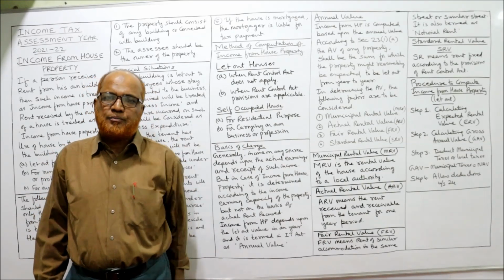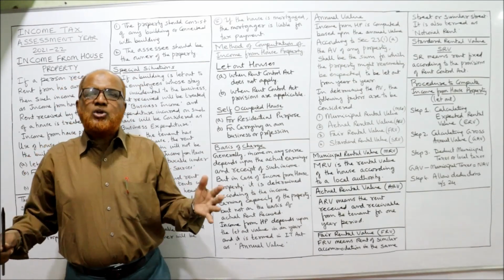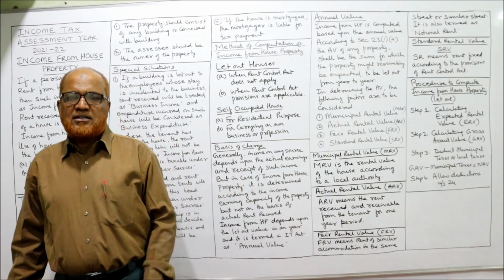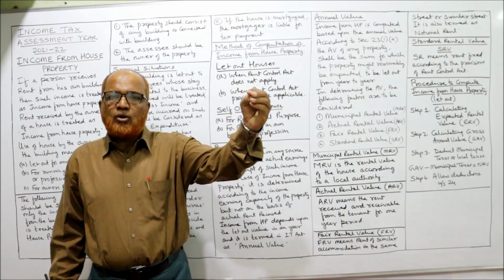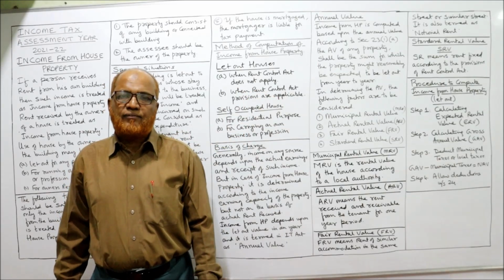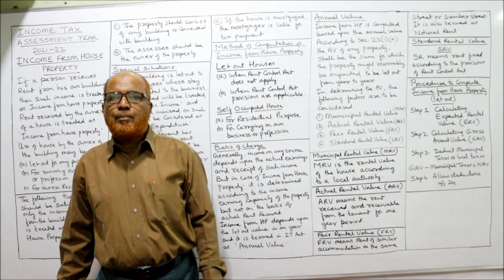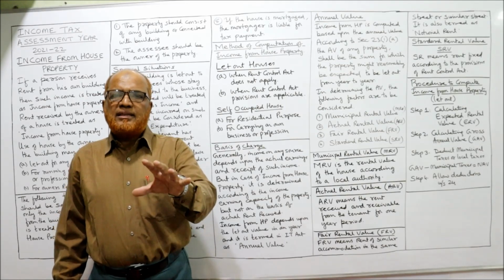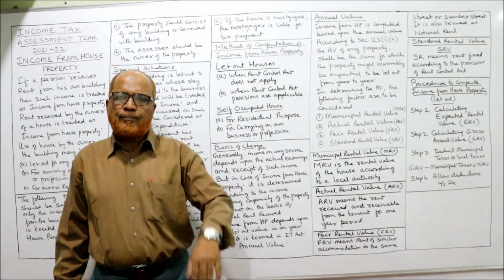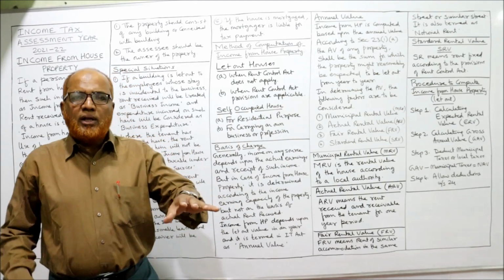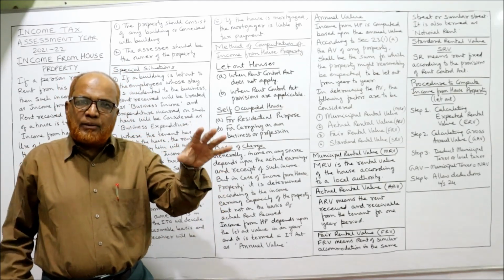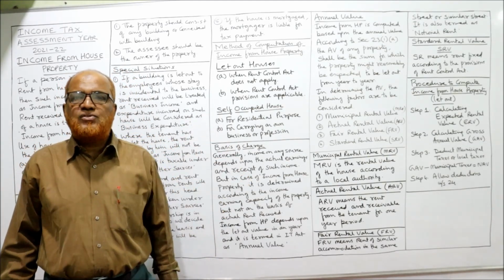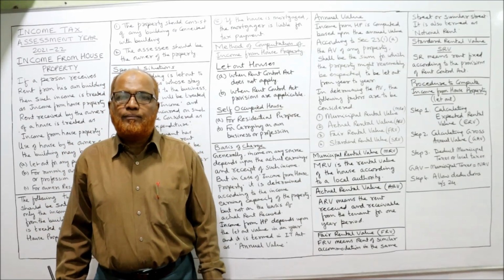Simple example I'll give you. Suppose in a posh locality, you are having a flat. You have given the flat on rent to your relative for 20,000 rupees per month. The monthly 20,000 rupees rent you are receiving. But according to law, the rental value of that flat is 40,000 rupees per month.